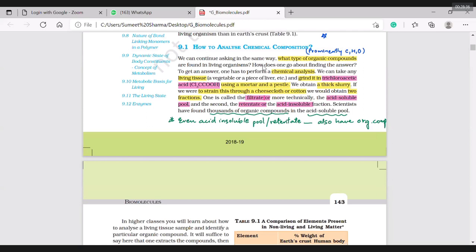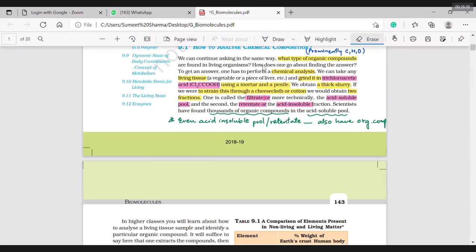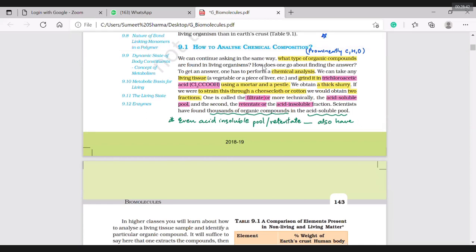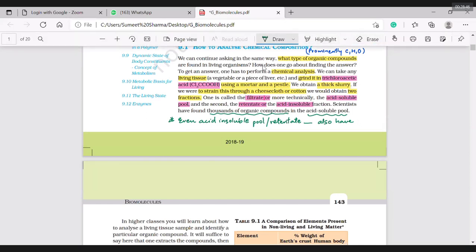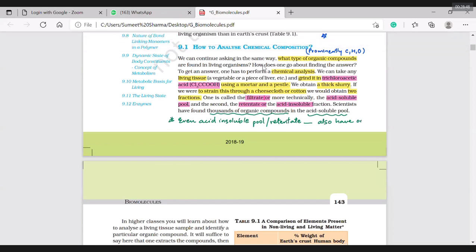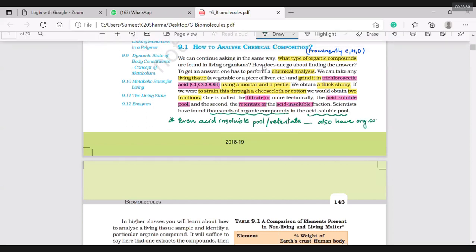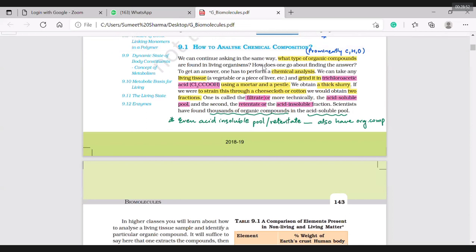Because we want to know how the question is created from the NCERT. So the other line which is possible, I have mentioned here. Also have organic compounds. Which one? The acid insoluble one. So they can ask that organic compounds are present in acid soluble pool, acid insoluble pool, both.